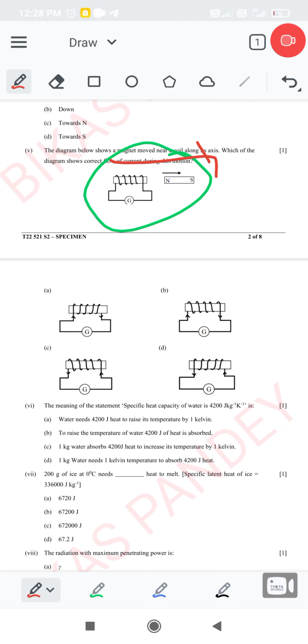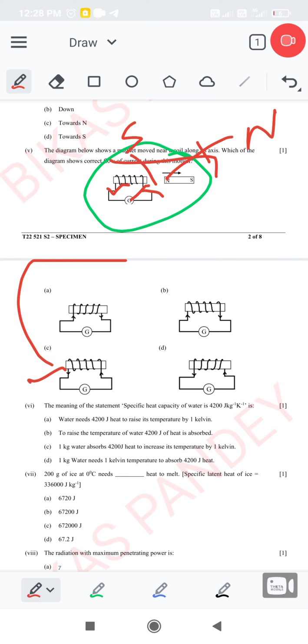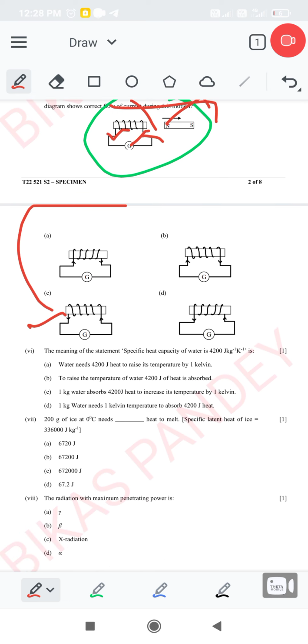Here we get an N pole, and here we get an S pole, south pole. And we all know for the south pole we have clockwise movement. So the correct movement is like this. That one. So option C is correct. The right option for this question is option C.